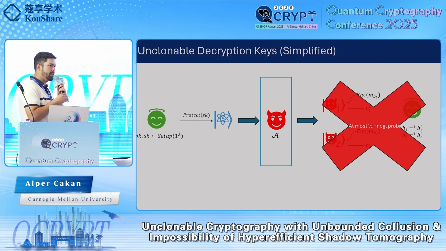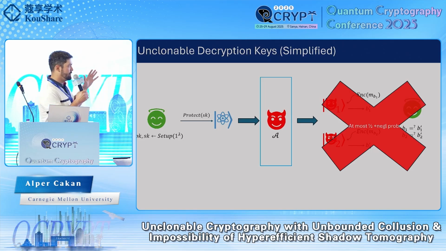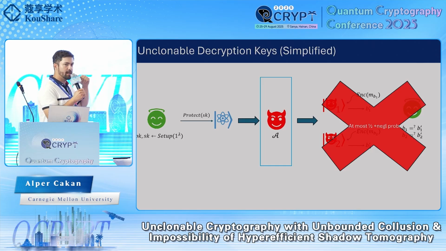We require that for any efficient adversary, the probability of this happening is at most 1/2 plus negligible. The baseline security is actually 1/2, even though there are two independent challenge bits, because a trivial attack is to just give the original state to one of the adversaries and the other adversary just guesses randomly.